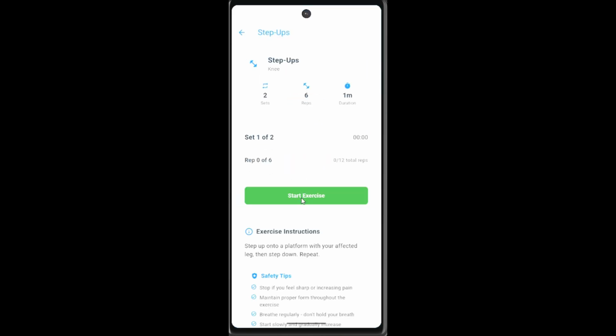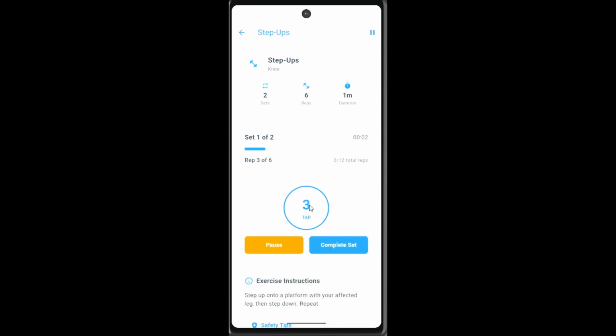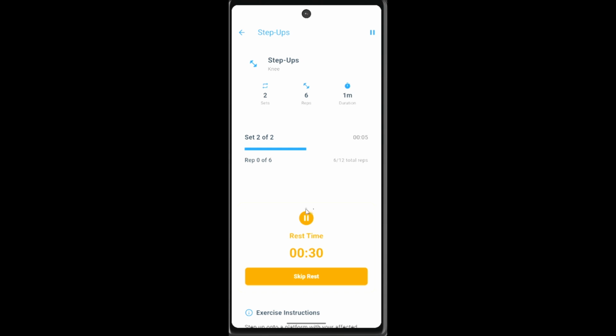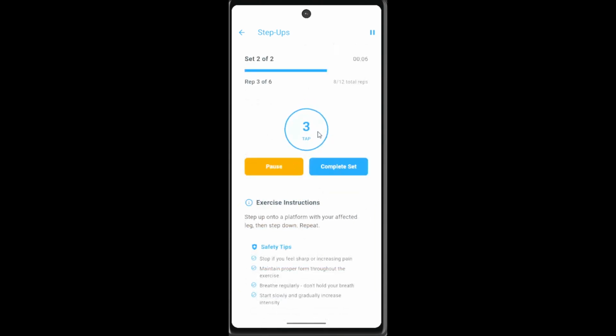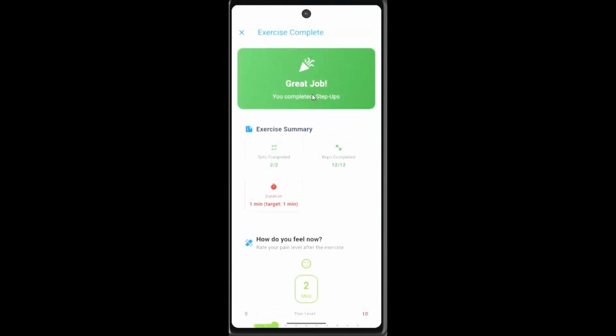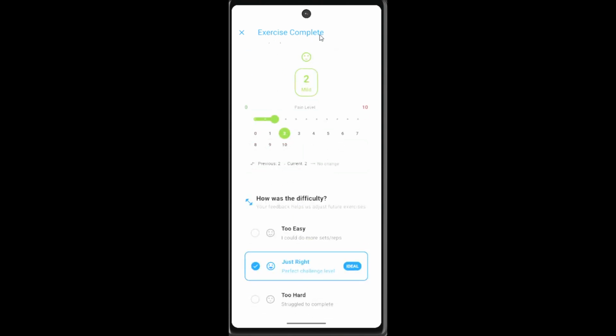So let's say our pain is low. Okay, so we can see step on a platform with your affected leg, then step down, which is like going up and down the stairs. So we start the exercise. So 1, 2, 3. Okay, so you take your rest. Congratulations, you have completed the step ups. So you can see here we actually did it very fast. It's showing great. So carrying on, you can see exercise complete.